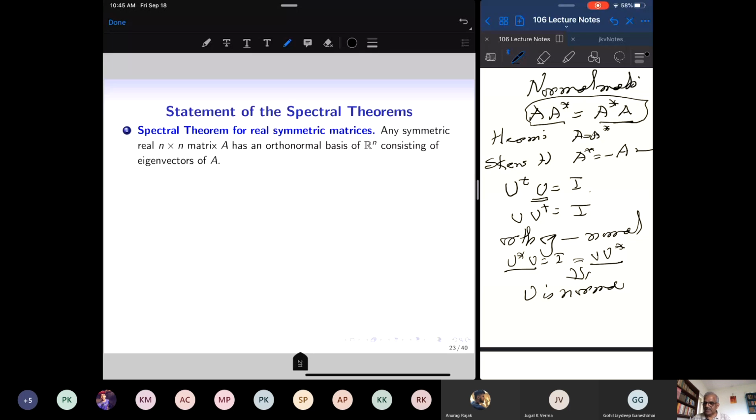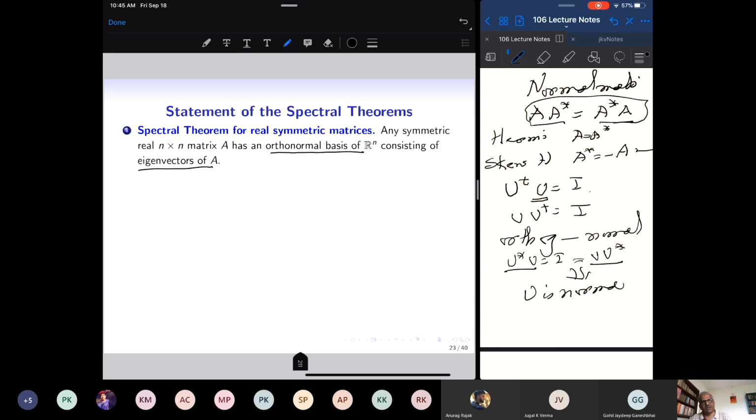Now let me state the theorem which will say how to find matrices which are diagonalizable, a necessary and sufficient condition. Any symmetric real matrix has an orthonormal basis of Rn consisting of eigenvectors.